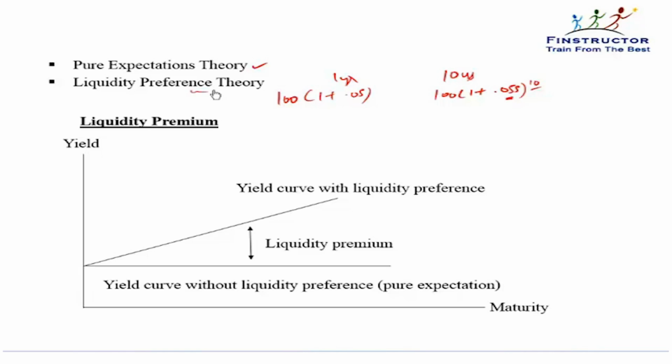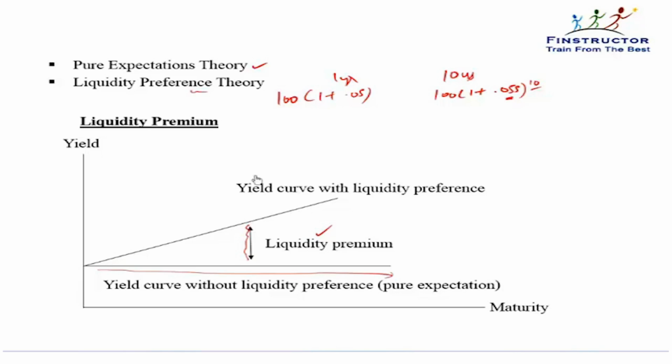The liquidity preference theory says that even if short-term rates are expected to remain flat, that is, short-term rates are not expected to change, even then the long-term rates today will be slightly higher, reflecting a premium for liquidity. Because it's not just about expectations, it's about expectations as well as a preference for liquidity.